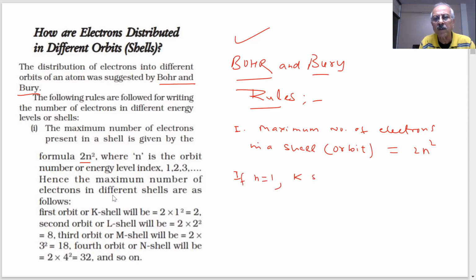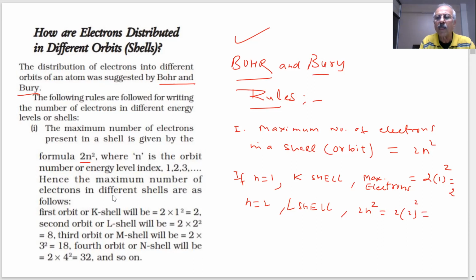K shell. Then what is the maximum number of electrons? 2n squared, n is 1. What will be the value? 2. If n is 2, L shell, then what will be 2n squared?